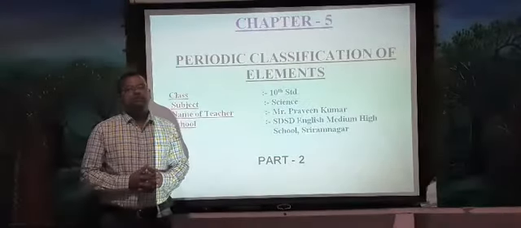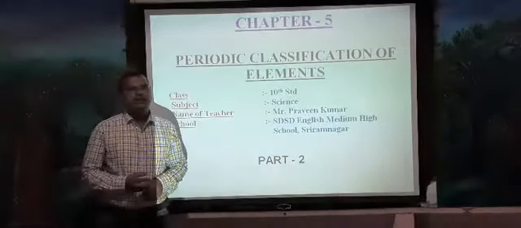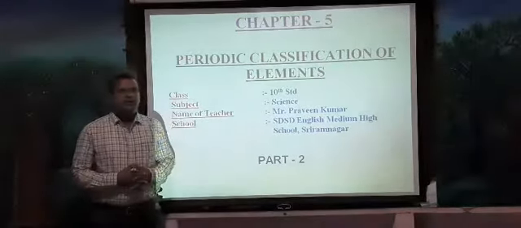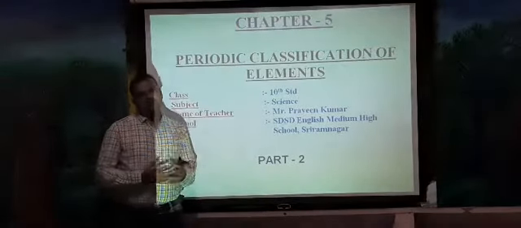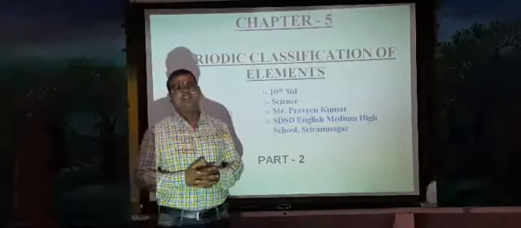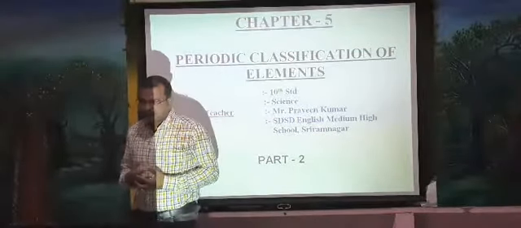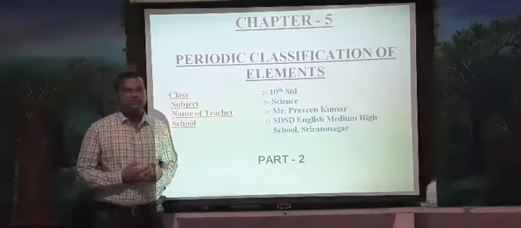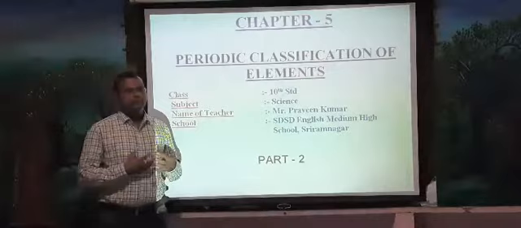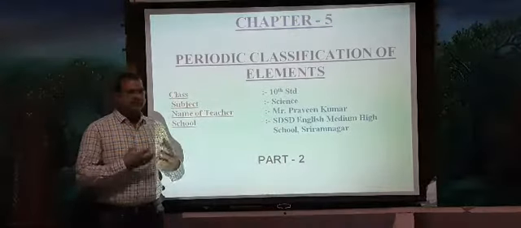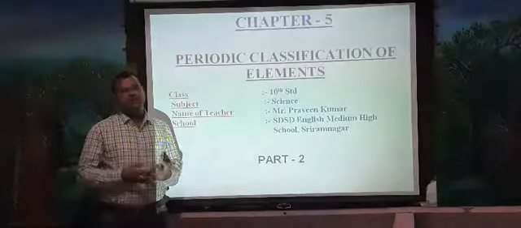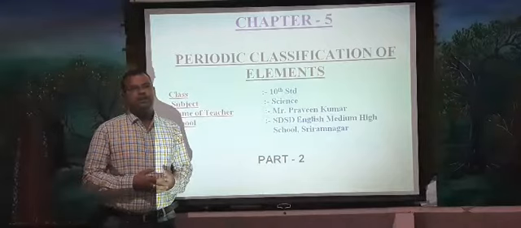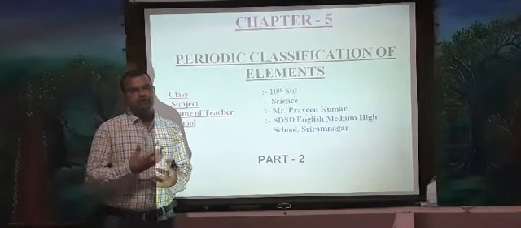So, as we are discussing the chapter called periodic classification of elements. In part 1, we have discussed what classification is, and there are two important chemists, Dobereiner and Newlands, how they classified the elements and why it was rejected, and what the drawbacks of Newlands' periodic table and even Dobereiner's periodic table were. Their attempts failed in some way, and one more chemist came forward and proposed his own periodic table.